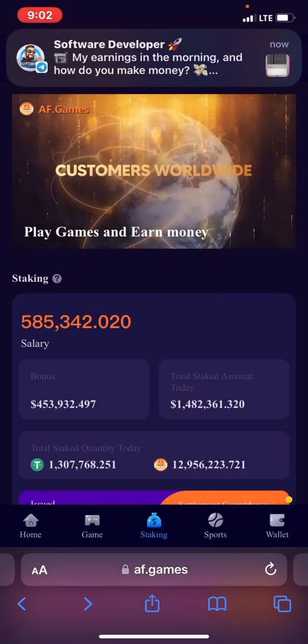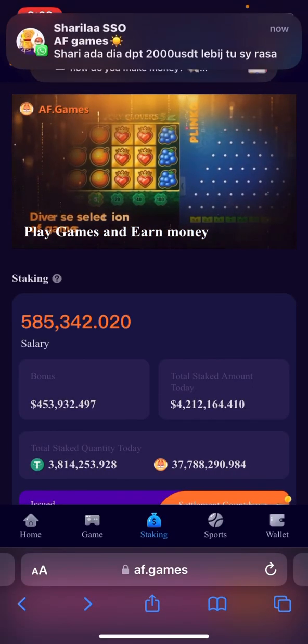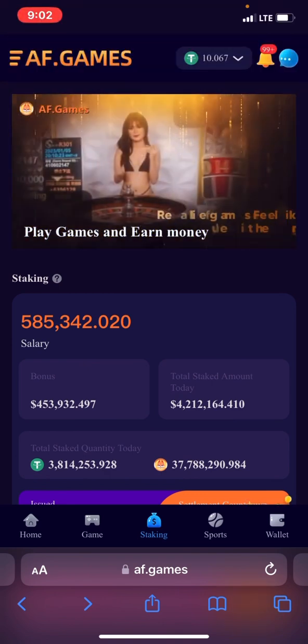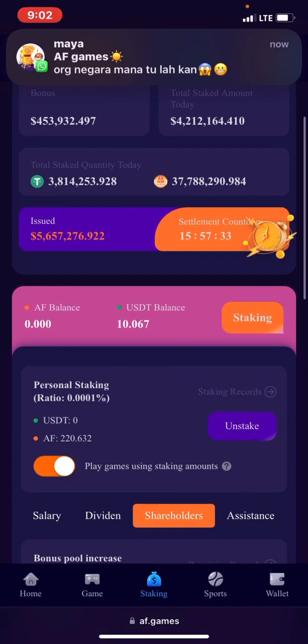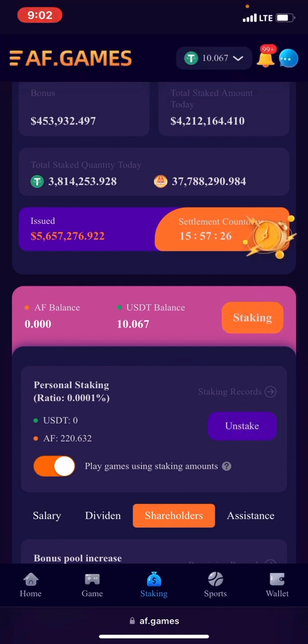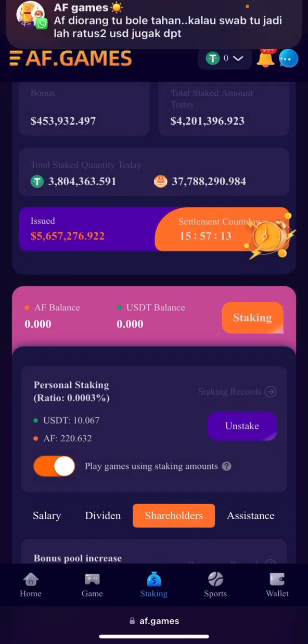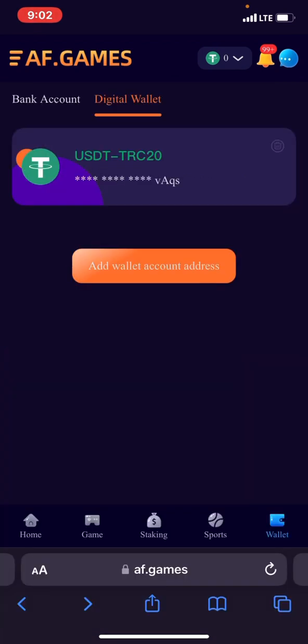So I've submitted for withdrawal. Now once I've submitted for withdrawal, you see that my balance is now 10.067 USDT. I will stake it back, because every time that I receive, I always add them back to the stake so that it will earn me more. So I'll stake back this USDT, right? Click on max and I'll stake. So let's wait for the withdrawal to process.